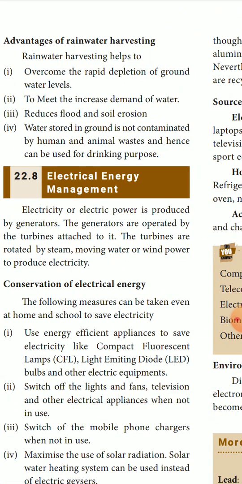Now, advantages of rainwater harvesting. Rainwater harvesting helps to overcome the rapid depletion of groundwater levels, to meet the increased demand for water, and reduces flood and soil erosion. Water stored in the ground is not contaminated by human and animal waste and hence can be used for drinking purposes. So these are the advantages of rainwater harvesting.